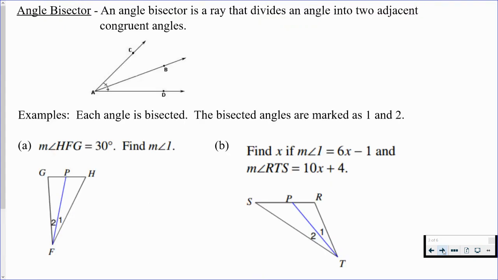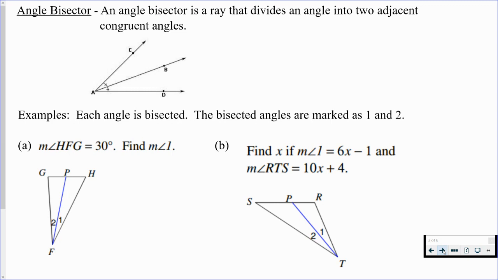Another term is an angle bisector. The word bisect means cut in half. So if we have an angle bisector, it's a ray that cuts an angle into 2 different equal angles. A new word here that we may not have used very much is congruent. Congruent means equal. Congruent means same measure. In this case, we're talking about angle measure.